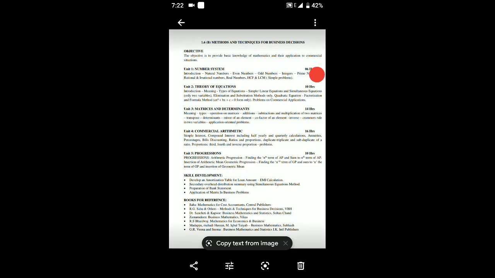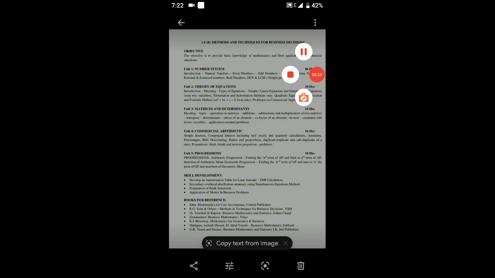You can now go to start with chapter number 1. Okay, now go to that: methods and techniques of business decision, or quantitative analysis for business decision. The syllabus is the same for BCom and BBF, the same chapters, same concepts. There are no changes at all. You can now go to start with chapter number 1.